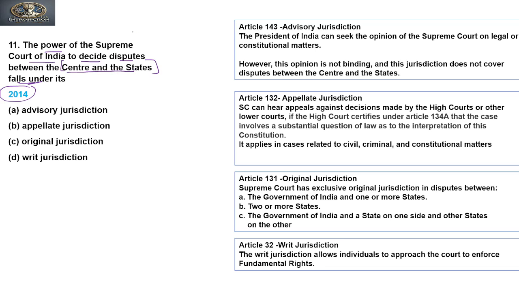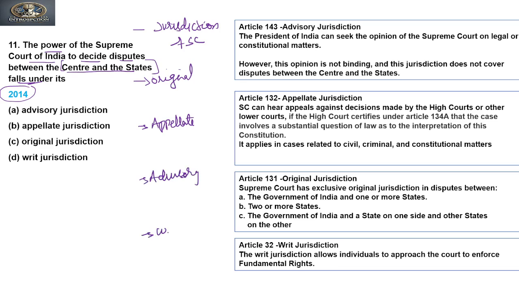The question needs us to understand the jurisdiction of the Supreme Court, right? So we know that there are four types of jurisdictions. One is original jurisdiction. Then the next is appellate jurisdiction. Then the third is advisory jurisdiction, and the fourth is writ jurisdiction.